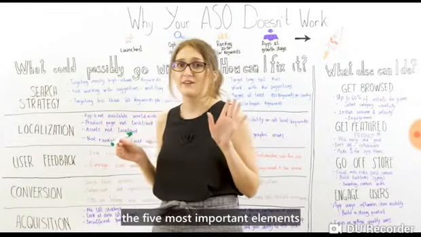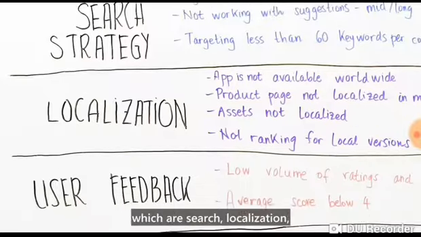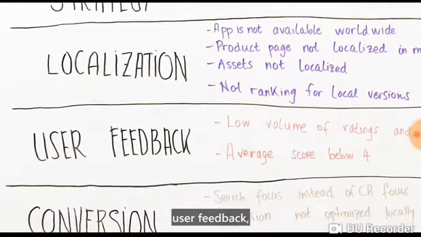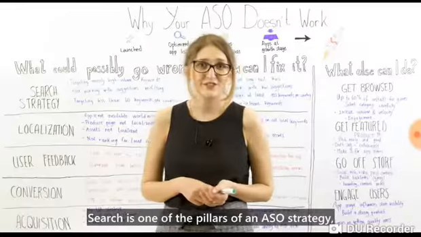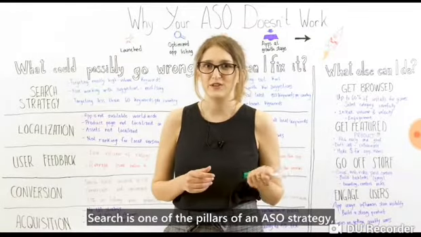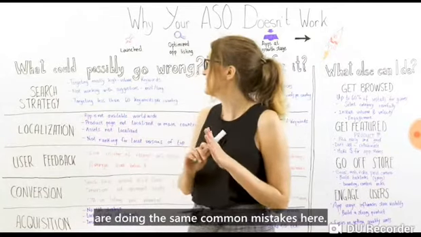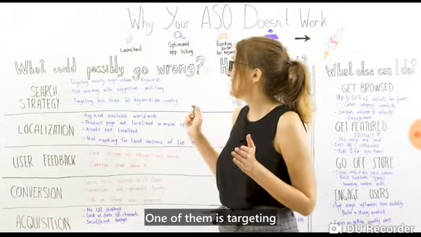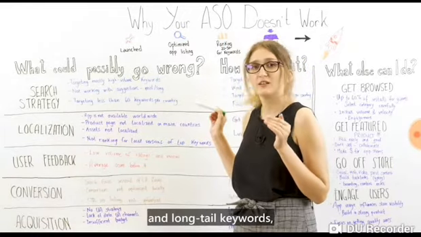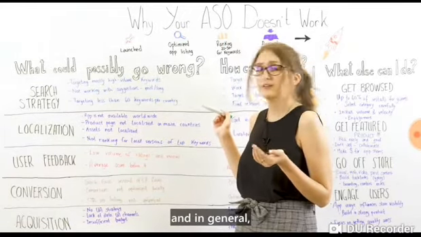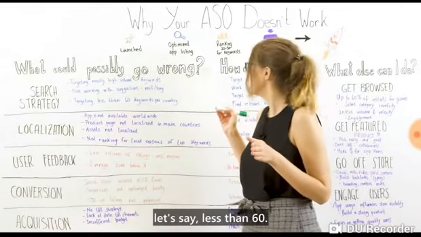Today, I'm going to cover the 5 most important elements of your App Store optimization strategy, which are search, localization, user feedback, conversion, and user acquisition. Search is one of the pillars of an ASO strategy. Many developers and marketers are doing the same common mistakes here. One of them is targeting mostly high-volume keywords, not working with keyword suggestions and long-tail keywords, and in general, targeting too little keywords for the project, let's say less than 60.